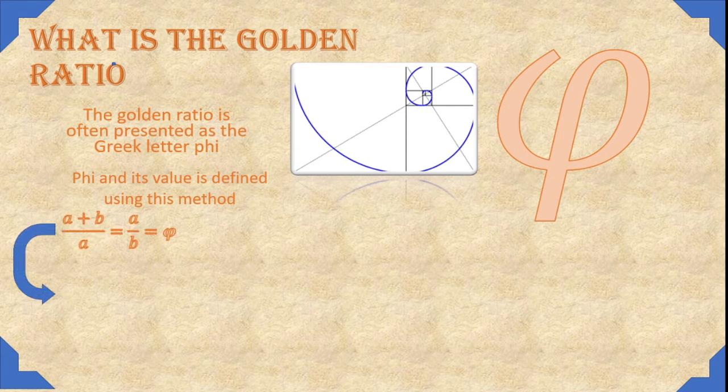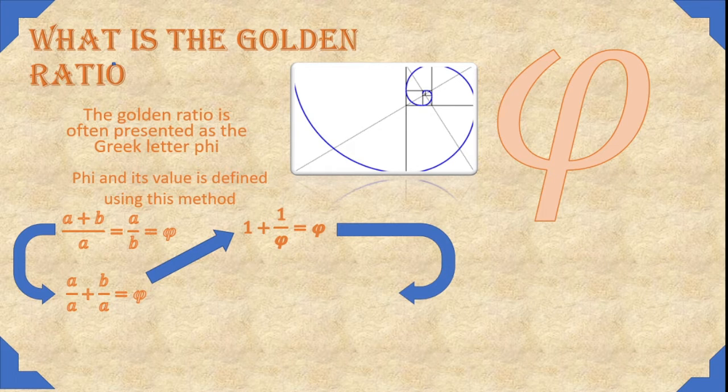A plus B over A is equal to A over B, which is equal to phi. And then we can simplify this by distributing A, by getting A over A plus B over A is equal to phi. And then finally, we can do 1 plus 1 over phi, which is equal to phi. Because we can turn A over A into 1, and B over A is the reciprocal of A over B, which we know is equal to phi.